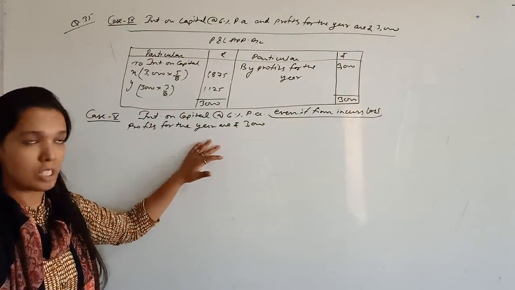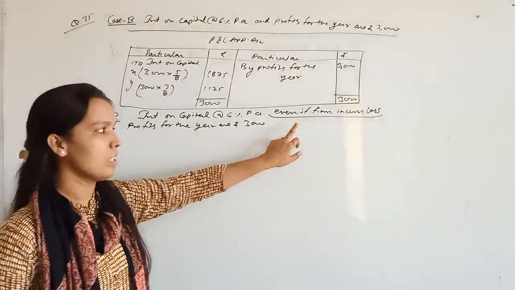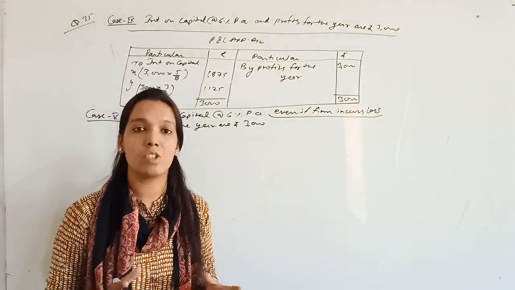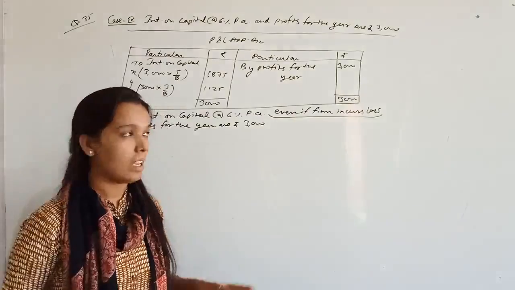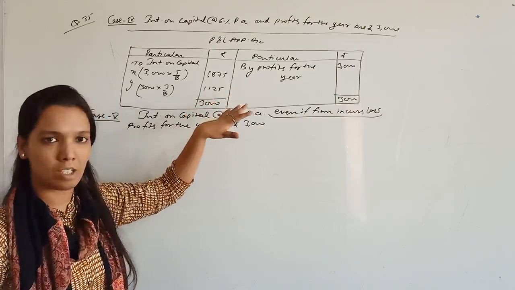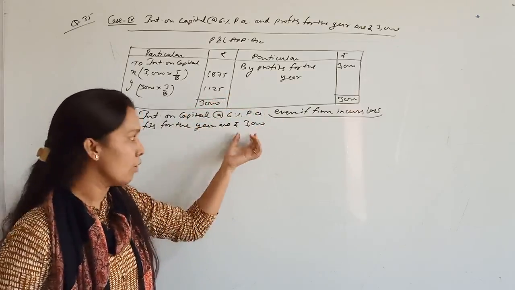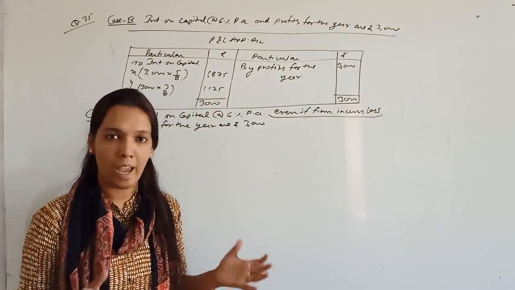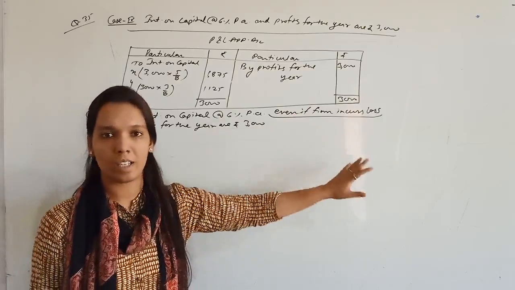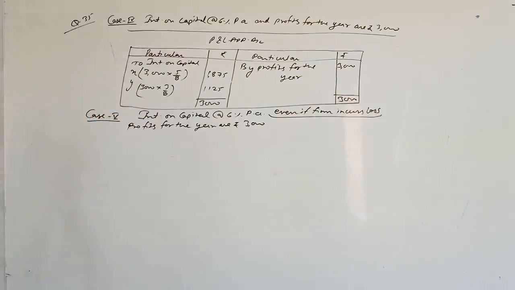This case is also similar as 4th case. But what is the difference? The difference is of this line that even if firm incurs loss, it means this is a charge against profit. Like in the previous condition, we distributed only 3000 rupees in their interest ratio because profit was not sufficient. But in this case, we cannot distribute only the profit. We have to give full interest to the partners because interest is charge against profit. Okay? So let's prepare the account.